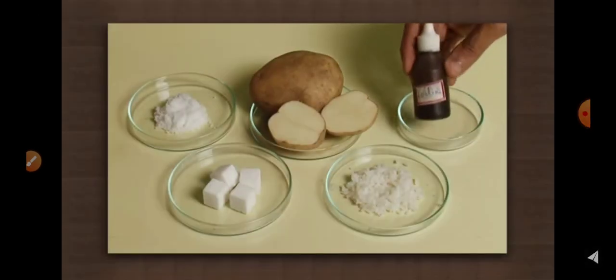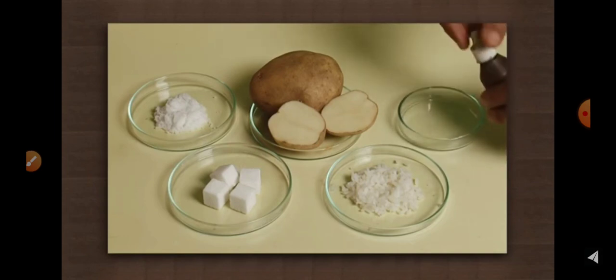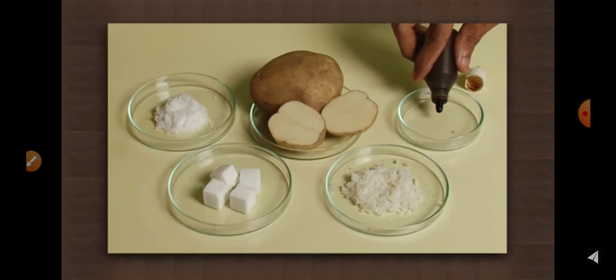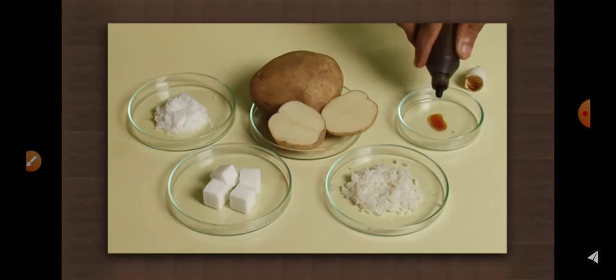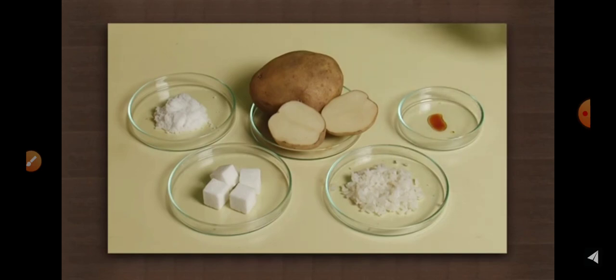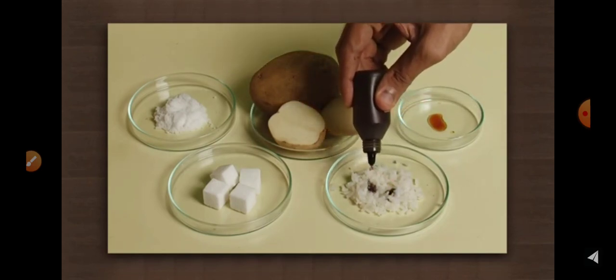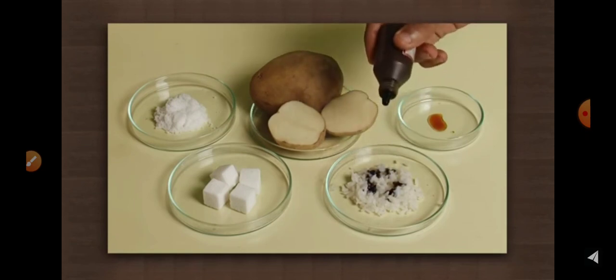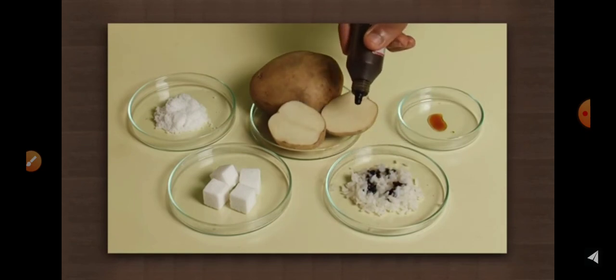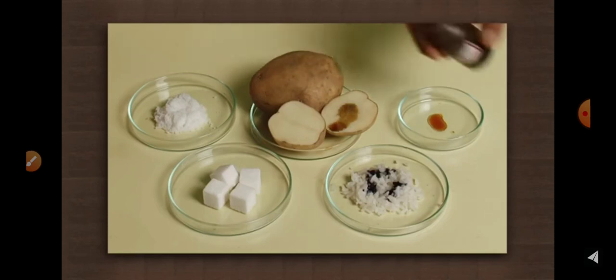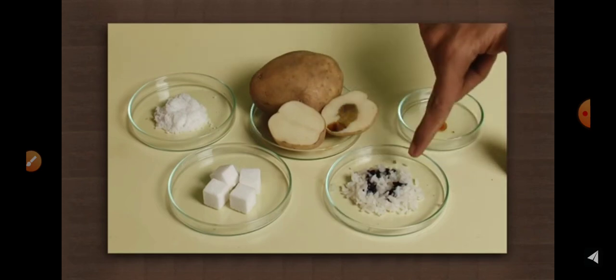For this, we will need iodine solution, which is yellow-brown in color. Note the change in the color of iodine as it is put on the rice and potato. Okay, so it is turning blue-black. You can see the color of rice is turning blue-black. Both turn the iodine blue-black.